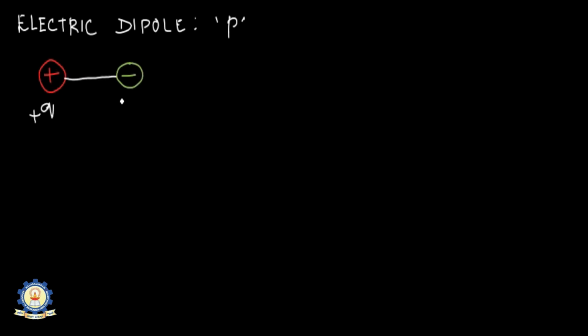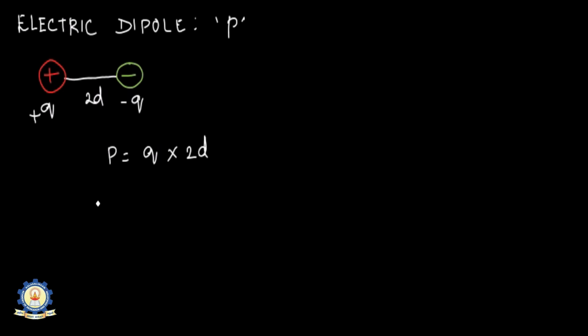Next we are going to define electric dipole. So what is a dipole? As the name suggests, di means two. That is, two equal and opposite charges separated by a distance is called a dipole.